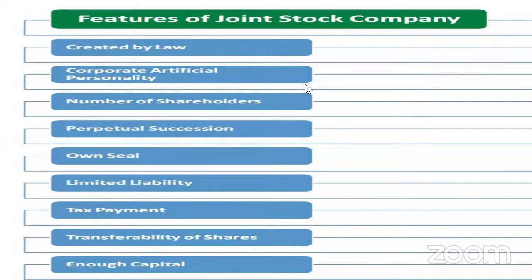Okay, now here you see the features, or it is also called the nature of the joint stock company. If you combine all these features, you can get the broad meaning of the word joint stock company. So here, first one, I already told you that it has been created by law. As per the Indian Companies Act, every joint stock company has to be created.